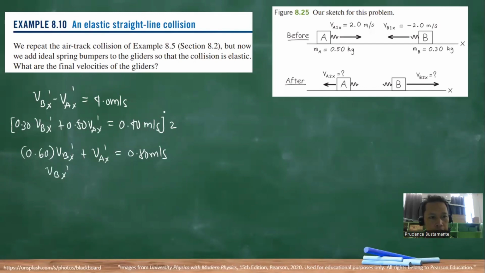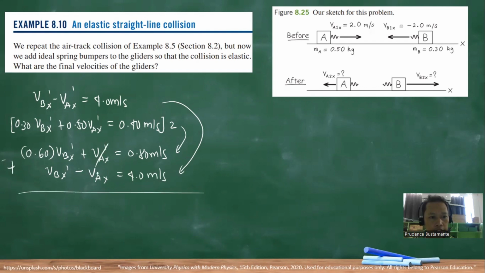Now I'm going to add this one so that we can eliminate VBX prime. This one, minus VAX, is equal to 0.4 meters per second. Okay, let's add this one. If we add this, the VAX prime terms cancel out. So 1 plus 0.6, 1.6, will become 1.60 VBX prime.